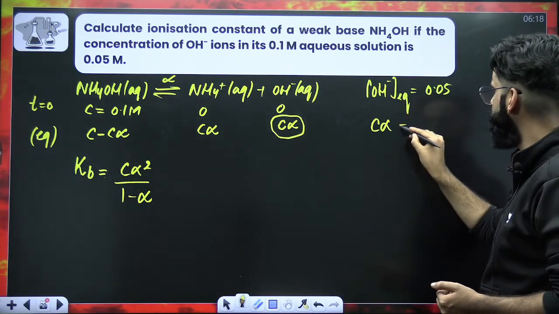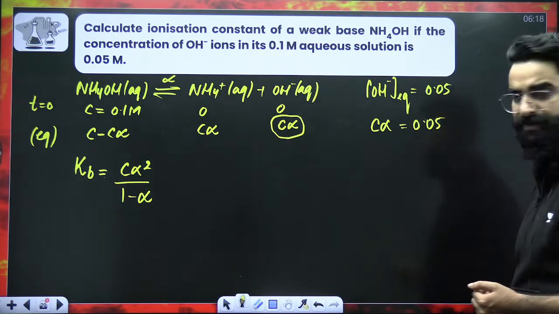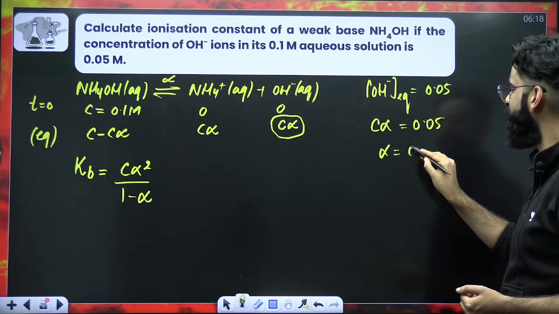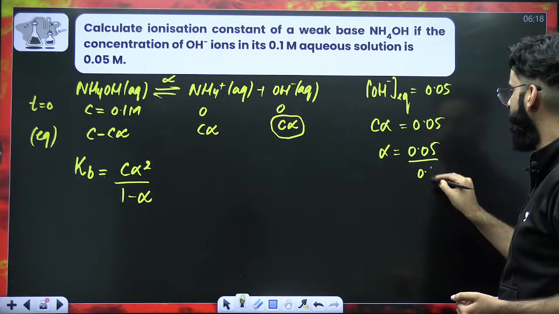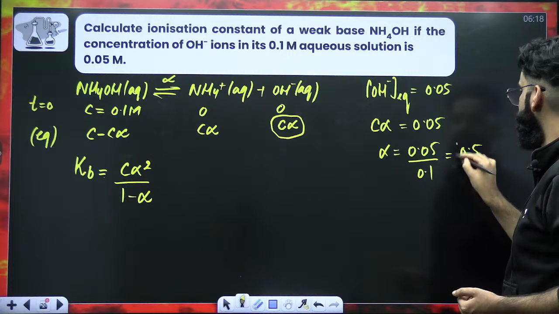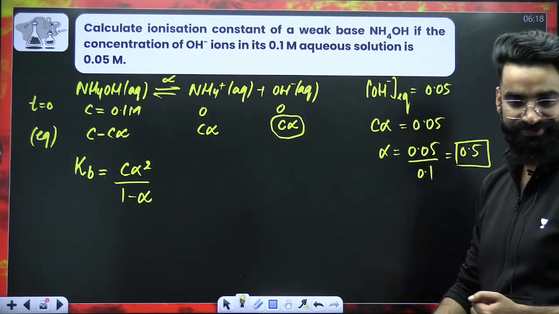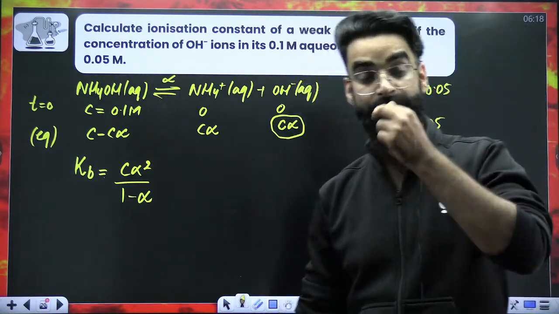That is C alpha, so C alpha is equal to 0.05. Can I say alpha is 0.05 divided by C, and C is 0.1? The value will be 0.5. Alpha is coming out to be 0.5.